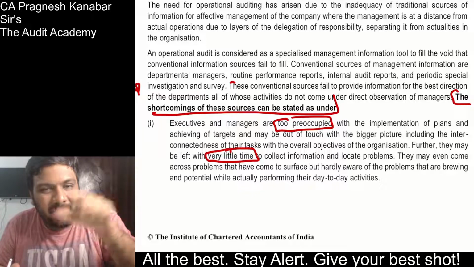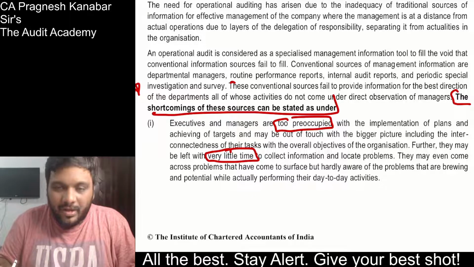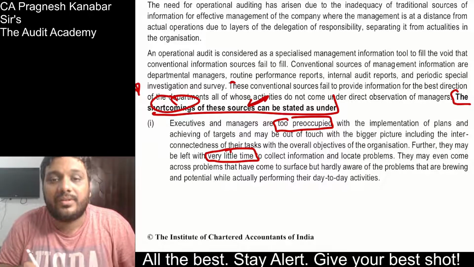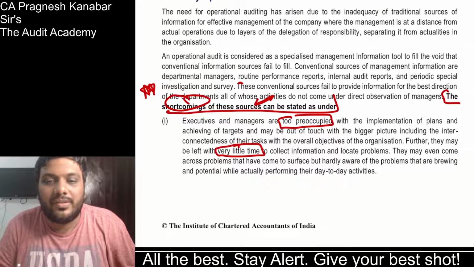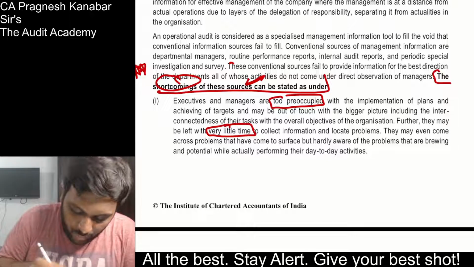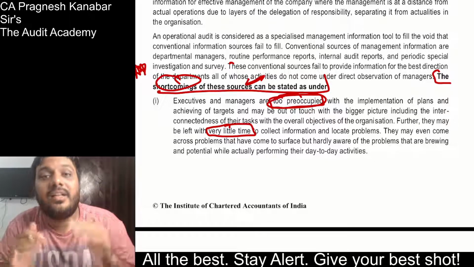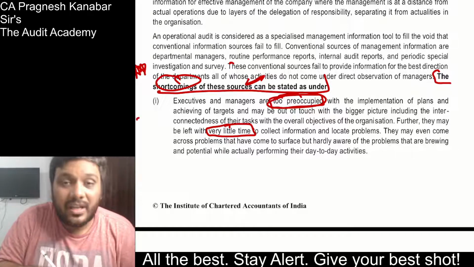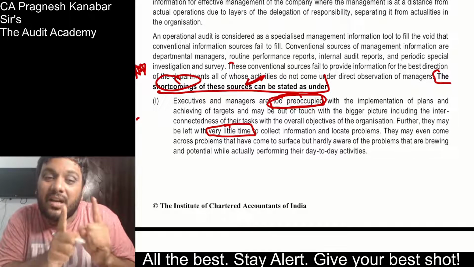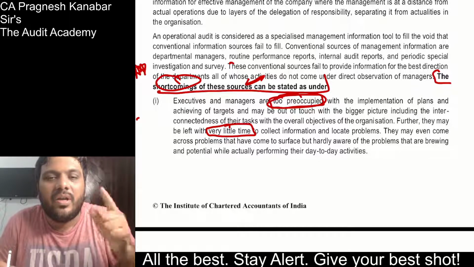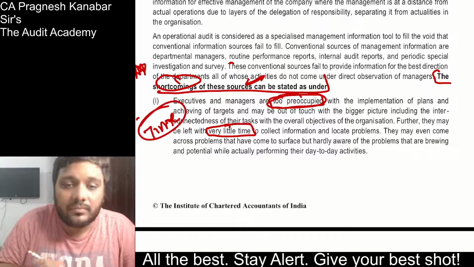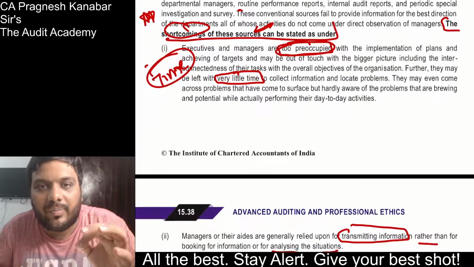Tell them that whatever managers or internal auditors you have, whatever information or reports they are giving, there are shortcomings of these sources. Yes. Tell them that they are too preoccupied and they have little time. So if you appoint an operational auditor separately, he will continuously focus on how operations can be improved, whereas your managers are too preoccupied. So there is a time issue over there. So time issue, preoccupied. Alright.